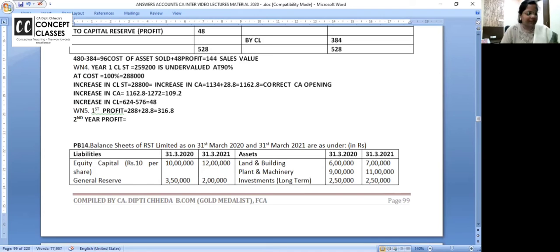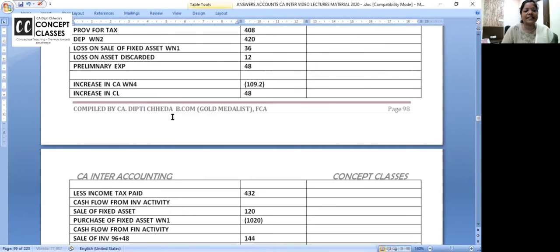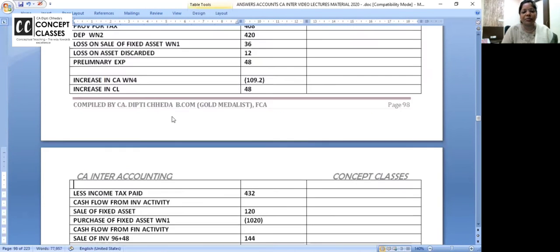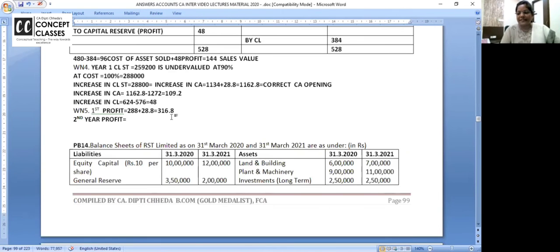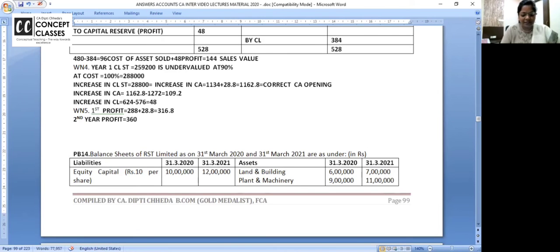And your second year's profit is correct only. That's given in the problem. You can look at screen. 360. Did you all see? 360. Now how much is the increase in P&L which is taken as profit in the operating activity? 316.8 minus 360, 43.2. 43.2. Now tell me, how many of you want me to repeat this, or is this clear?